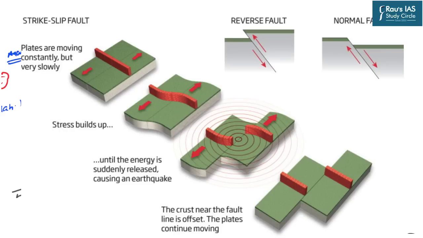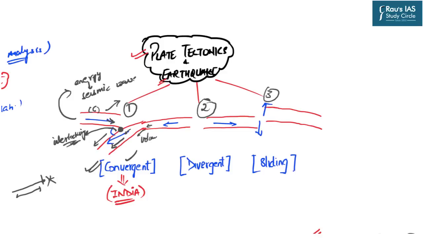As long as the shearing resistance is powerful, there is interlocking. And as soon as the force overcomes that resistance, there is a breaking, and hence there is a release of a tremendous amount of energy. This energy is transferred across the earth in the form of seismic waves.